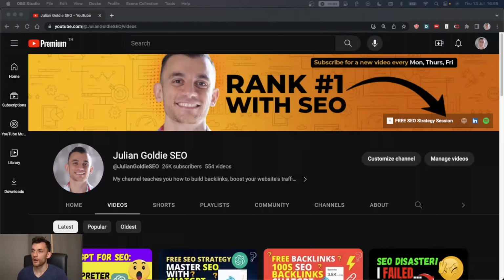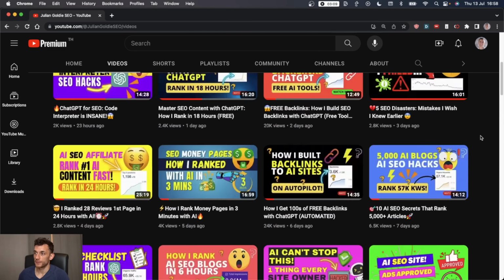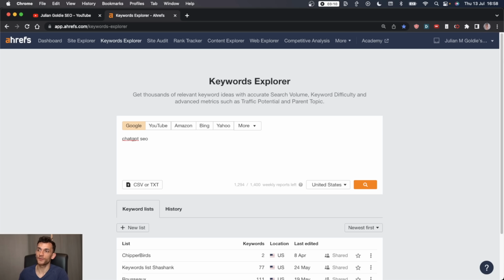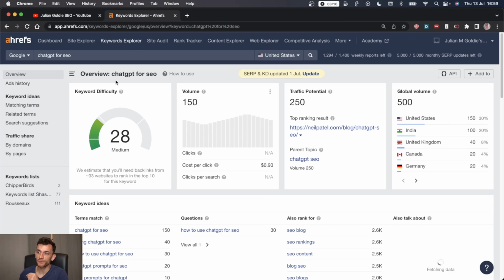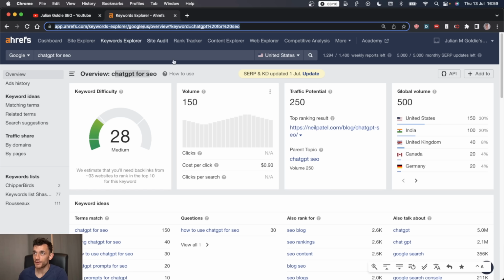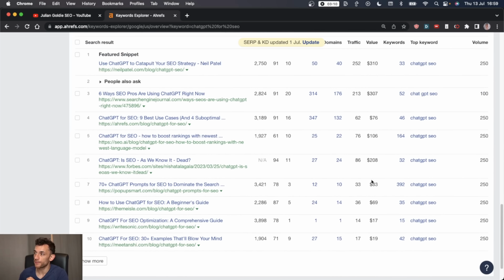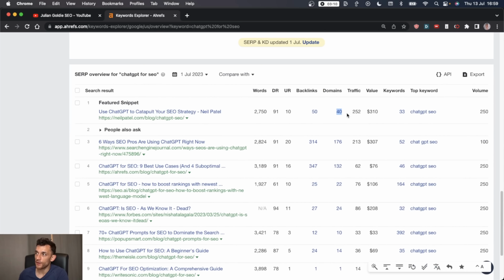All right. So the first thing we have to do is find a keyword that we want to rank for that's relevant to the videos that you have, right? So how do you do that? You can go to Ahrefs Keyword Explorer, and we're just going to find a relevant keyword that is realistic to rank for. Now, if you look at something like ChatGPT for SEO, which would be the obvious keyword for a lot of these videos, it doesn't really make sense to rank for it, right? Because it's quite competitive. If you look at the first page, most of the pages have links pointing to them.